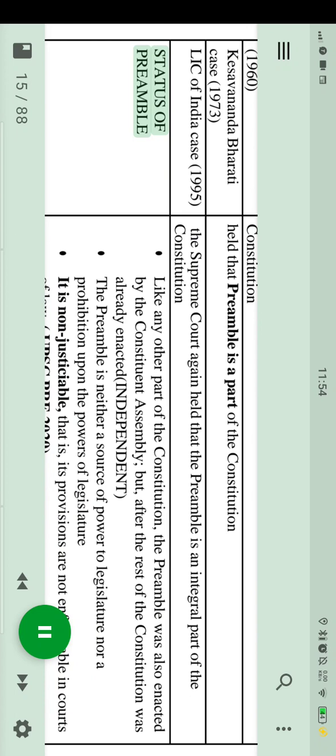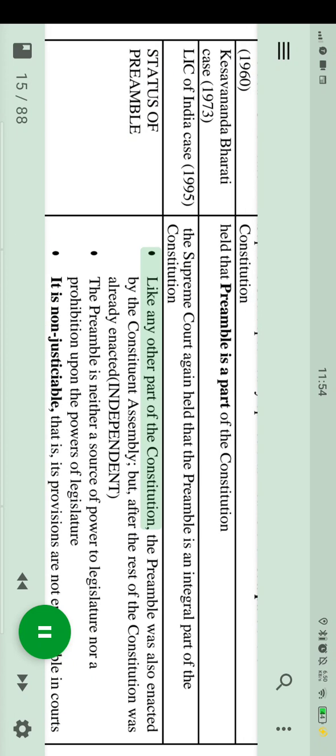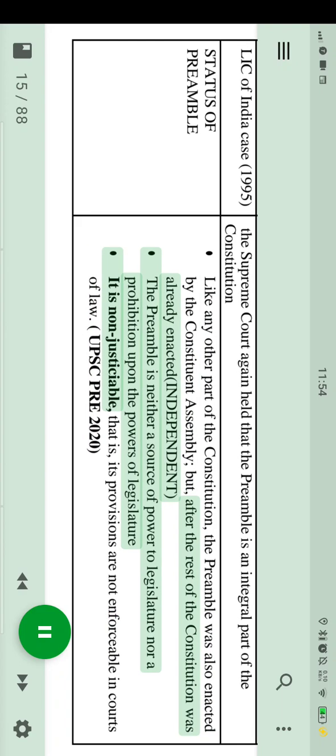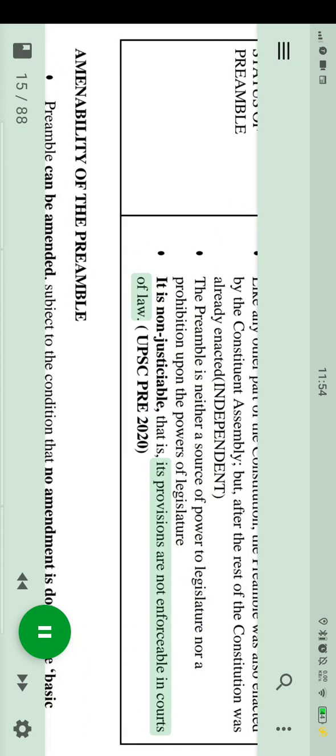Status of preamble. Like any other part of the Constitution, the preamble was also enacted by the Constituent Assembly. But it was enacted after the rest of the Constitution was already enacted. The preamble is neither a source of power to legislature nor a prohibition upon the powers of legislature. It is non-justiciable, that is, its provisions are not enforceable in courts of law.